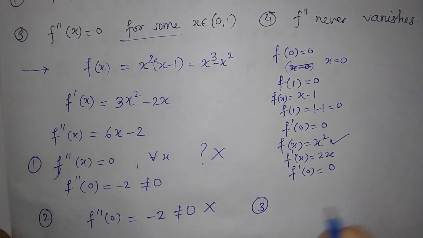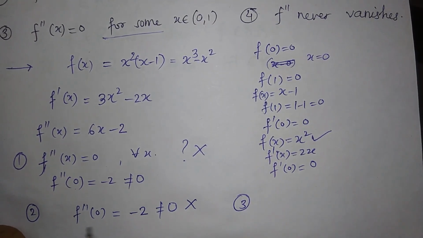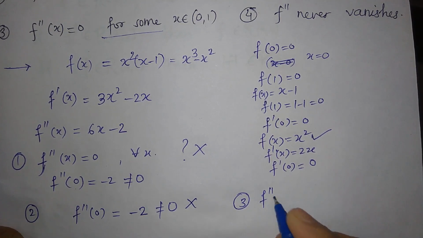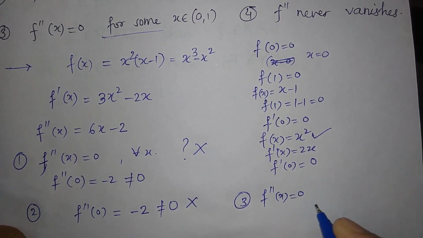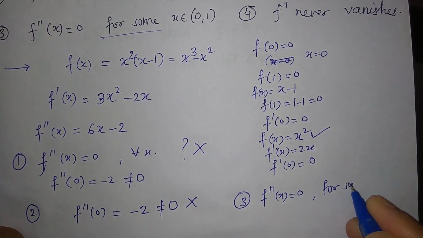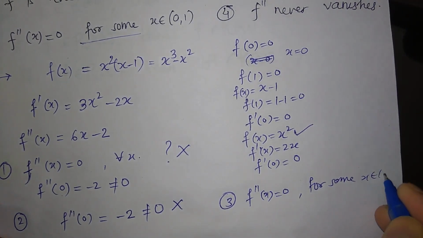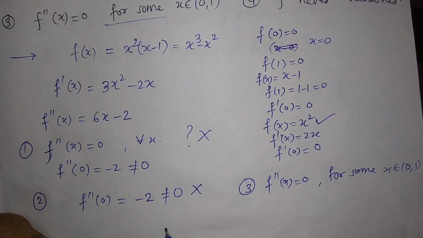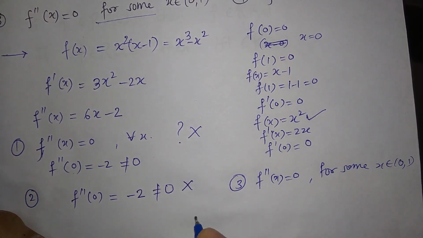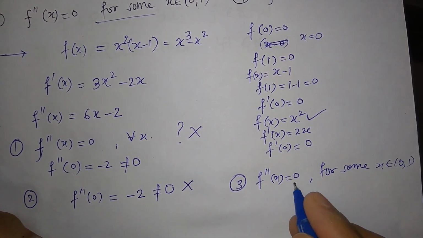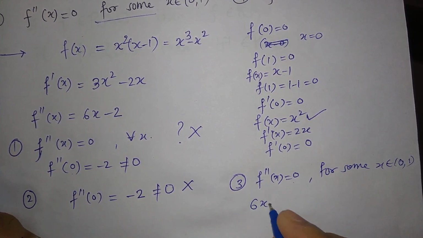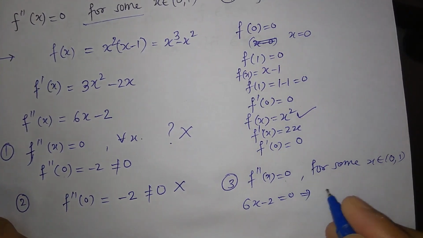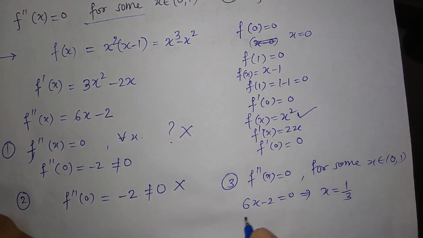Now take the third option. The third option says that f double dash of x is equal to 0 for some x in the open interval (0, 1). Is this true? Yes, because f double dash of x equal to 0 means 6x minus 2 equal to 0. So this gives x equal to 1 by 3, right?